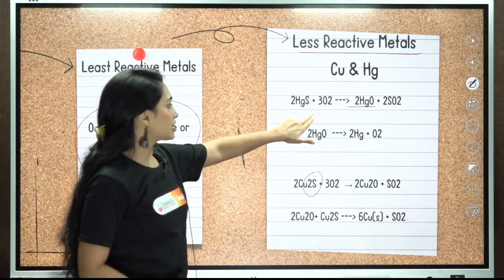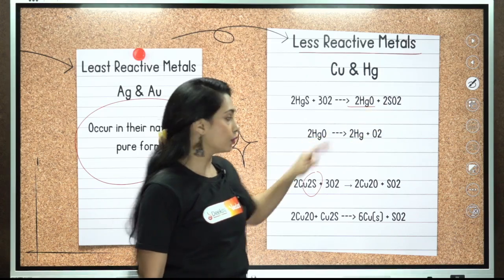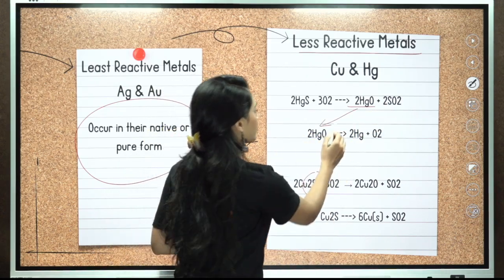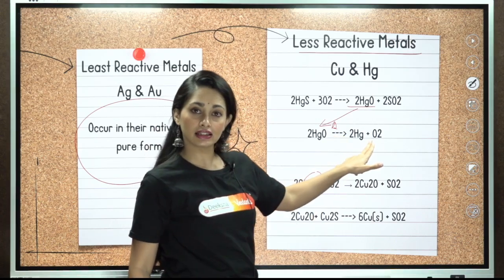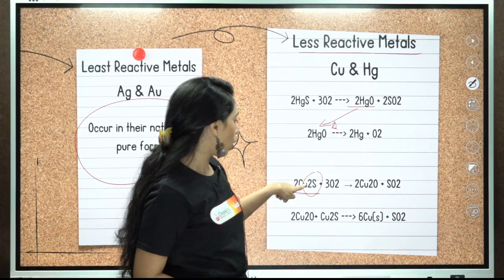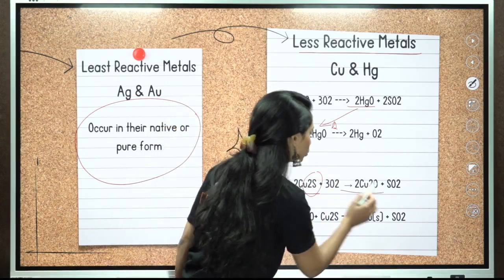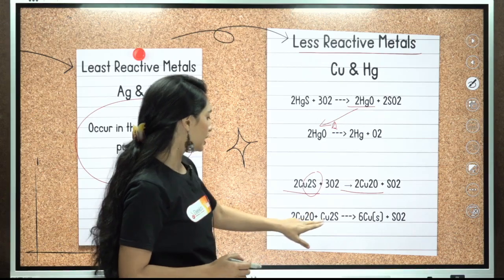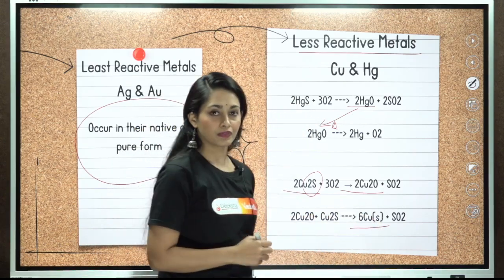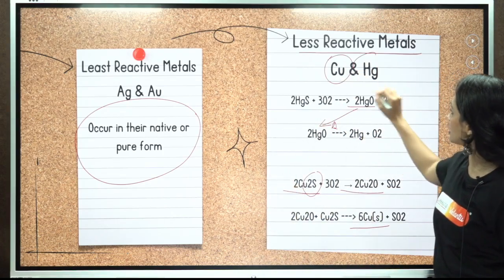Here mercuric sulfide is made to react with oxygen to give 2HgO plus SO2. So this HgO, mercuric oxide, is reduced. We'll be heating this and we'll get the respective metal. Same here also. Copper sulfide is going to react with oxygen to form 2Cu2O, copper oxide. And copper oxide is made to react with Cu2S again and we'll get 6Cu. Okay, so this is how we extract copper as well as mercury.